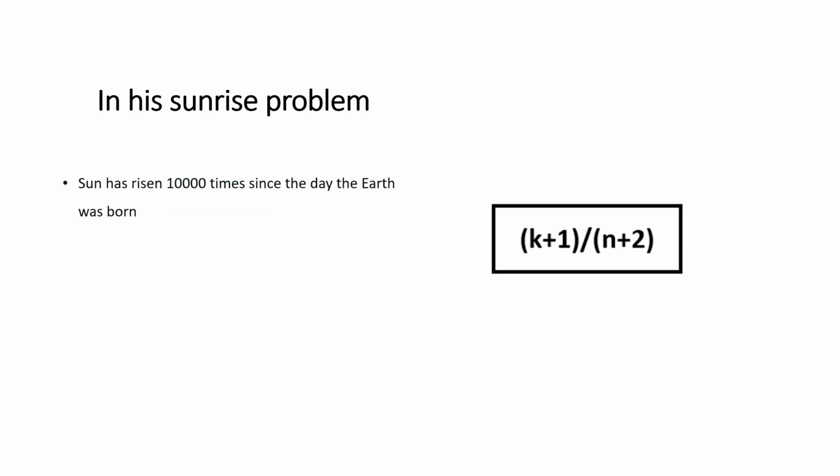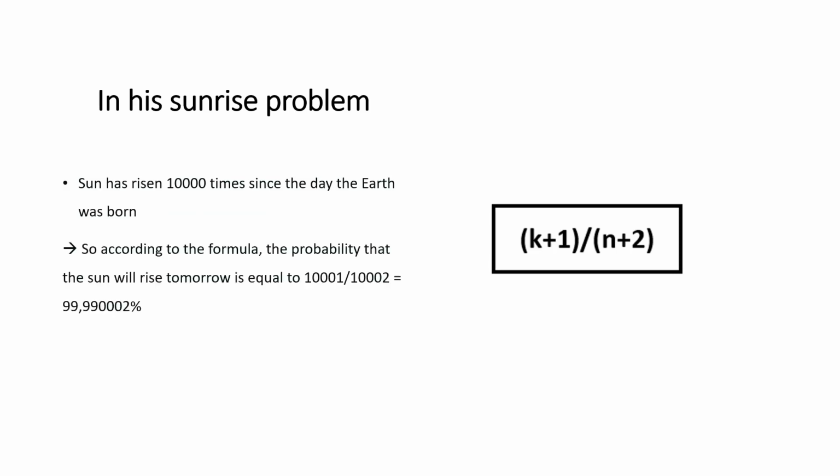So in his problem, the sunrise problem, he estimated that the sun has risen 10,000 times, so he got the result that the probability that the sun will rise tomorrow is equal to 10,001 divided by 10,002, which is nearly 99%.